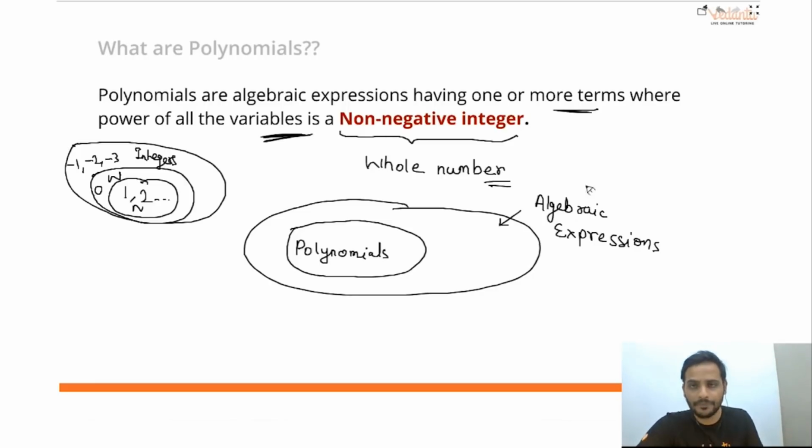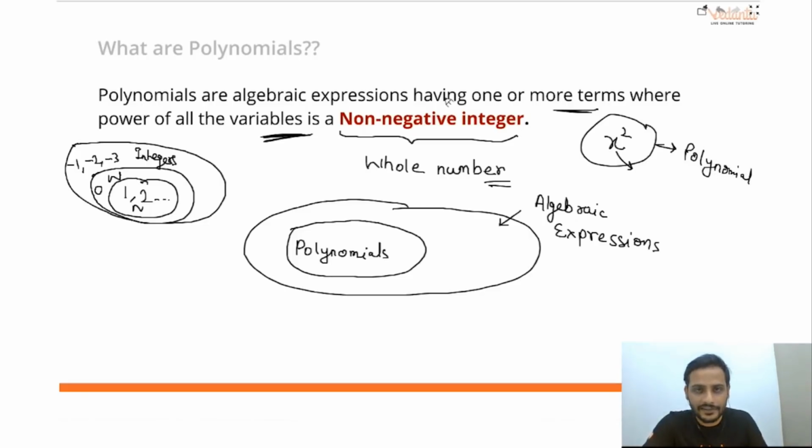That means a whole number. So if I say x square, here x is my variable. All of you know what variables, constants and coefficients of the variable are; that has already been covered in your previous grades. Now the power of x here is 2, so this will be a polynomial. If you ask me whether it is an algebraic expression, yes, all polynomials are algebraic expressions.